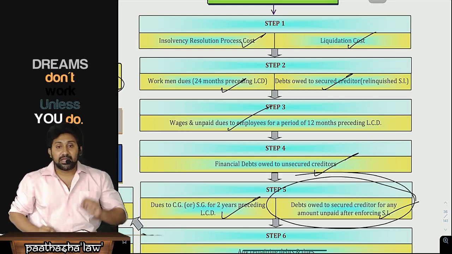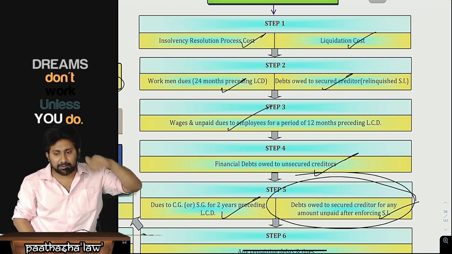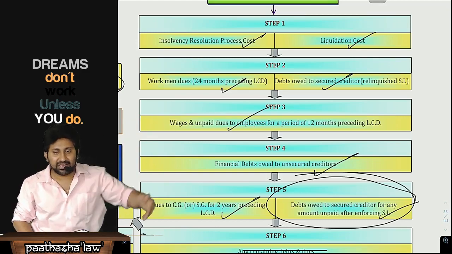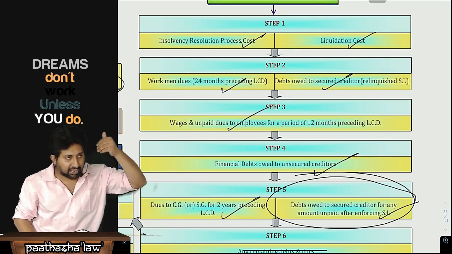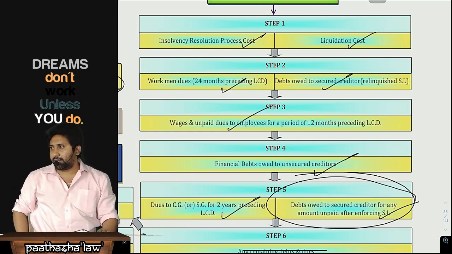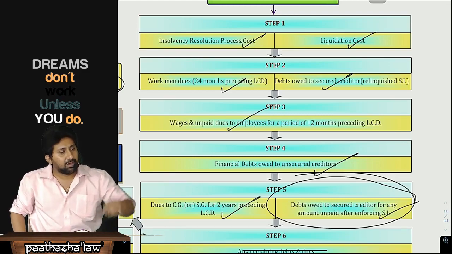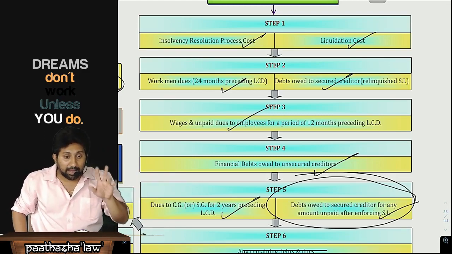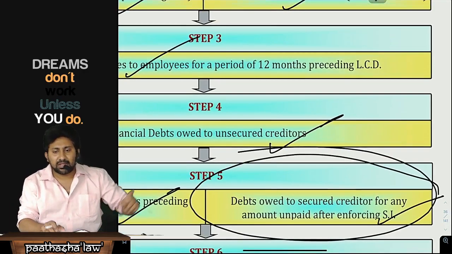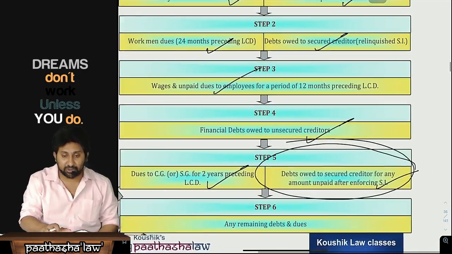What is this? Sir, in this, secured creditors who did not relinquish the security interest ask the company to sell the security interest and give their money back. They are not covered here because they are not paid in sequence; they are given money by selling the asset. Now listen carefully. I am a secured creditor. I have given a 100 crore loan. The asset kept as security has only 80 crore value. They sold that asset and gave 80 crore. Balance how much is there? 20 crore. On that balance, proportionately some amount will be paid. That is called the debt owed to the secured creditor for any amount unpaid after enforcing security interest.